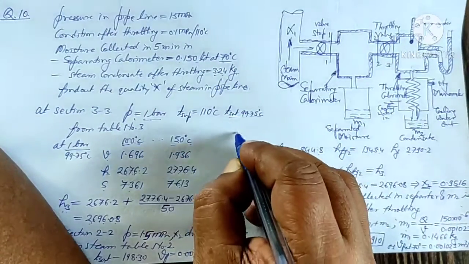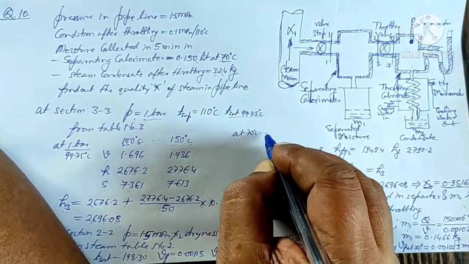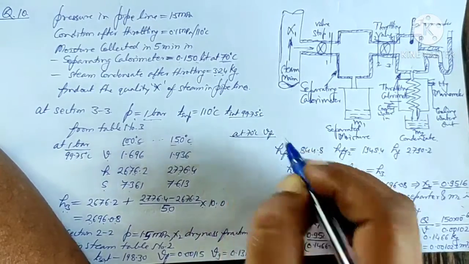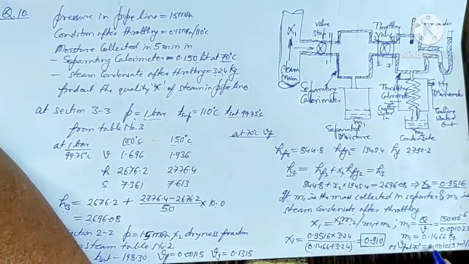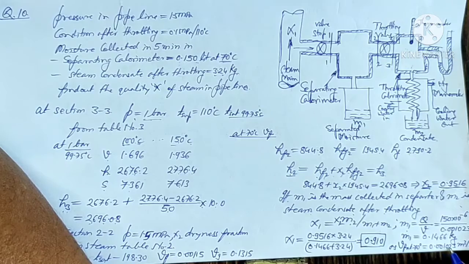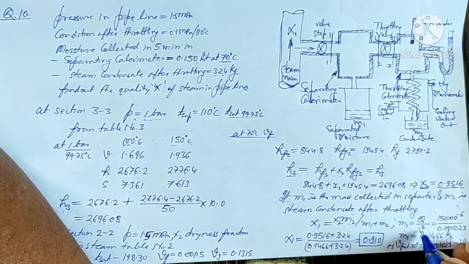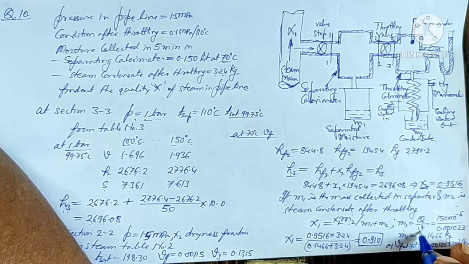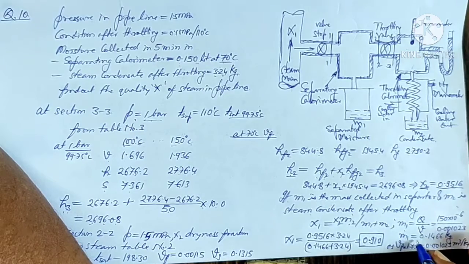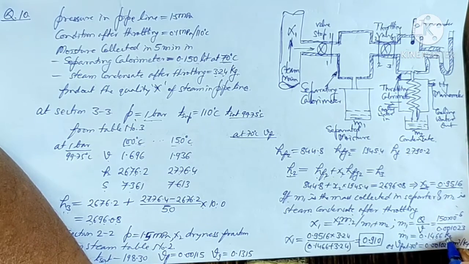Vf at 70 degrees centigrade comes out to be 0.001023 meter cube per kg. So M1 equals the volume upon the specific volume of water at 70 degrees, and that comes out to be 0.1466 kg.